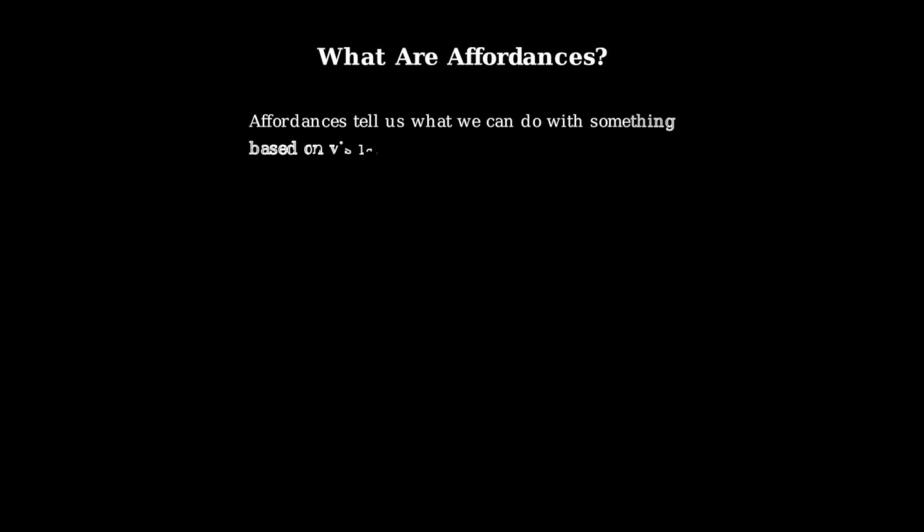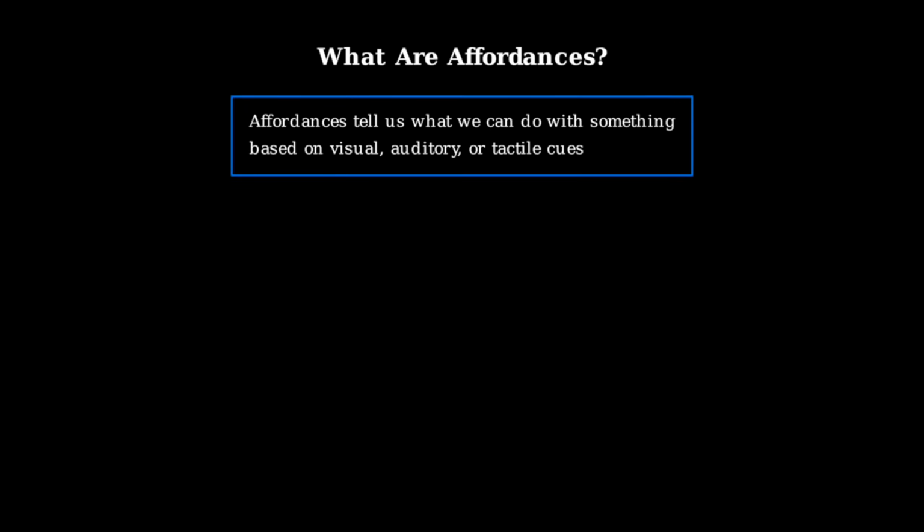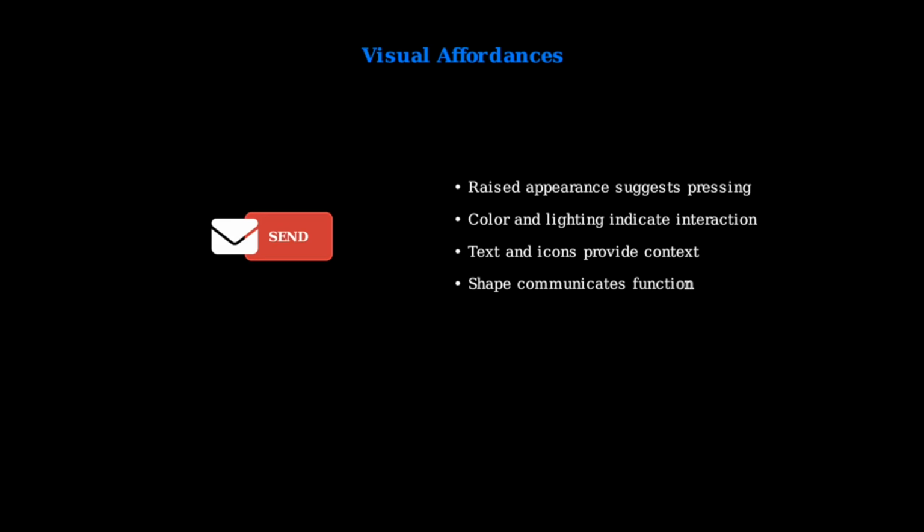Affordances are the perceived possibilities for action that objects or interfaces communicate to us. They tell us what we can do with something based on the cues we receive through our senses. Visual affordances are the most common type we encounter. This button clearly communicates that it can be pressed through its raised appearance, bright color, and illuminated ring. The text and envelope icon provide additional context about its function.